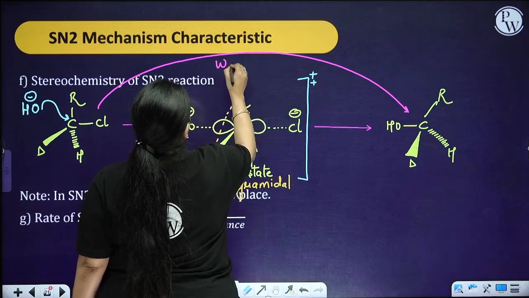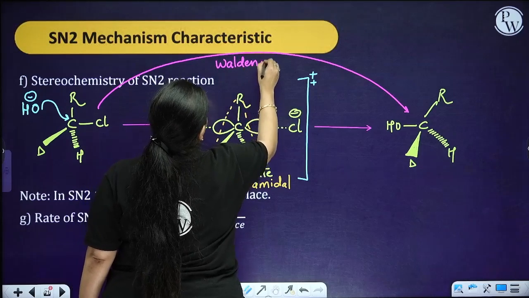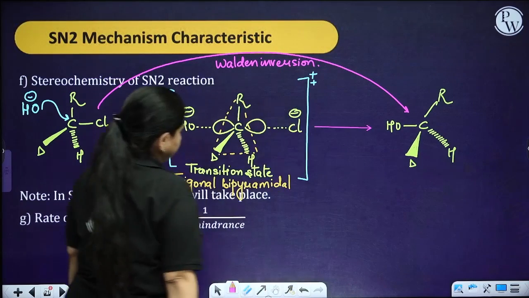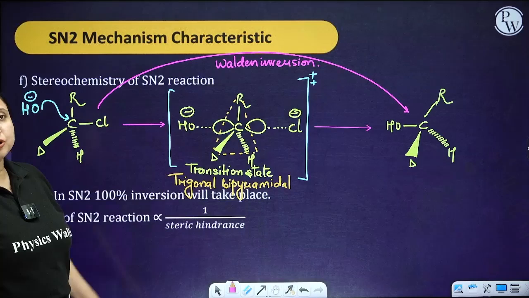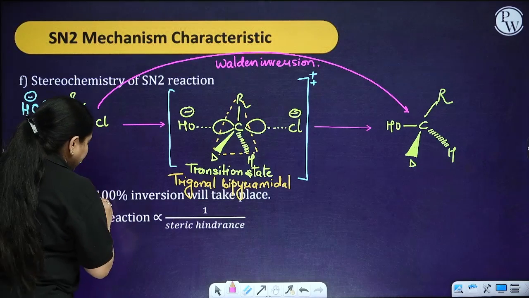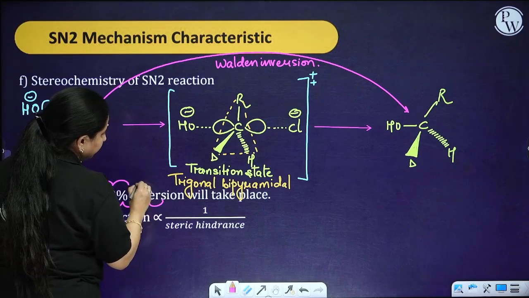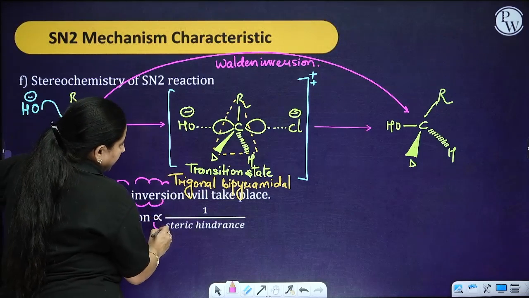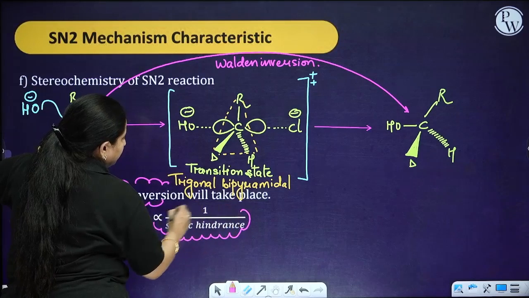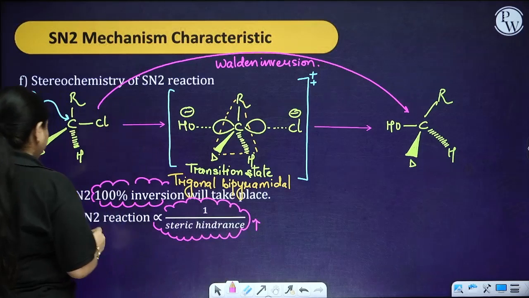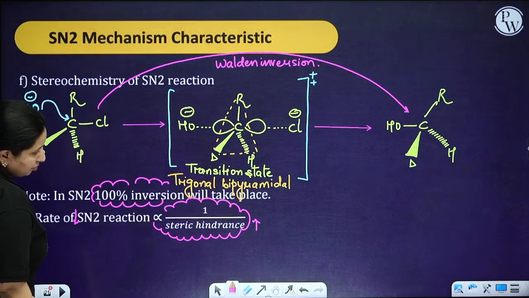Is the Walden inversion has taken place. Completely opposite direction. In the opposite direction, I got the formation of my product over here, which is called the Walden inversion. So, in SN2, 100% inversion will take place and you are getting only one product. Rate of SN2 reaction is going to be inversely proportional to steric hindrance. It means the more the steric hindrance, the lesser will be the rate of reaction for the SN2.